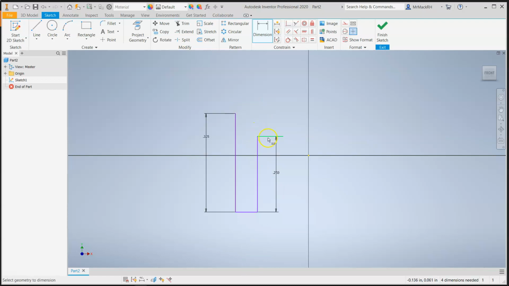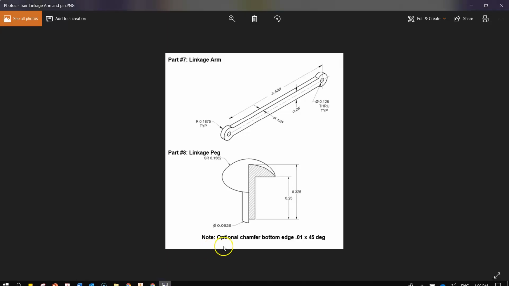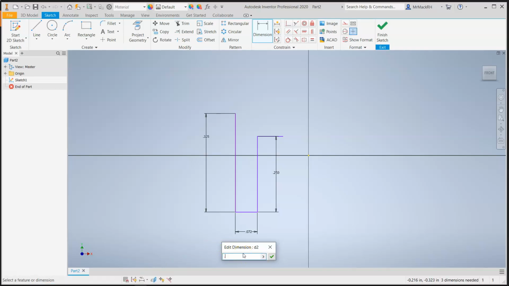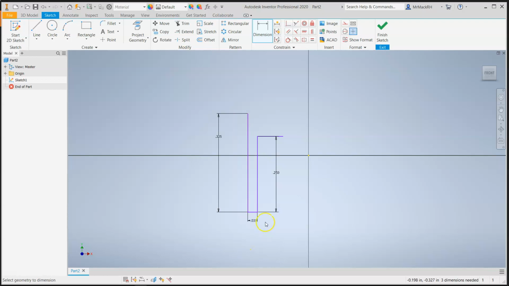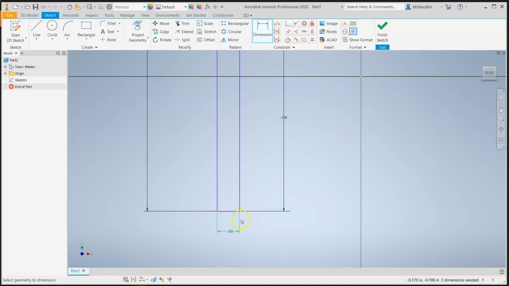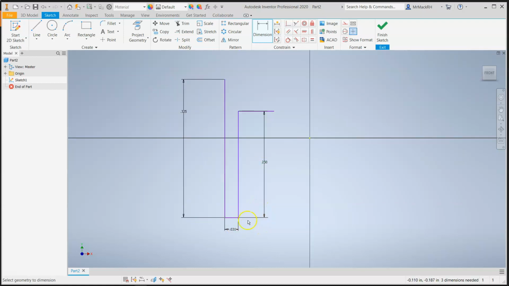Now, the biggest problem, the one thing we don't have is the measurement of this. So we do know the bottom. So we're going to dimension the bottom. And if the diameter is 0.625, then we need half of that. So I'm going to type in 0.0625/2. And so 0.031, but I believe that's 0.03125 if we wanted to make sure we had that precision.